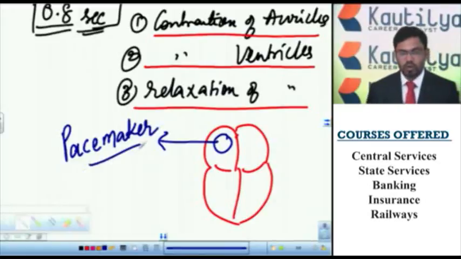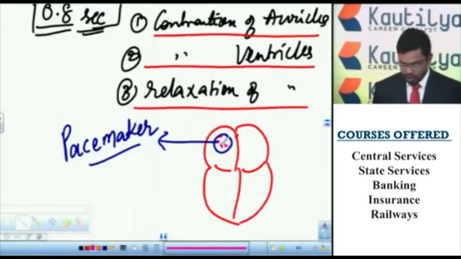Here you can expect the question. A pacemaker is a structure present in the heart. Pacemaker is the region where special type of cardiomyocyte cells are there. There the heartbeat is initiated. This pacemaker is present in the right auricle.